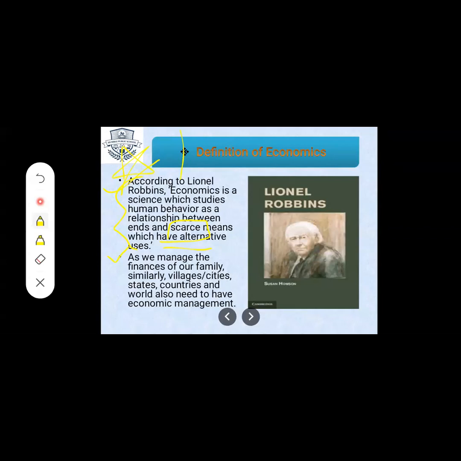Now, I'll give you examples, students. See, farmers produce the food grains. What do the farmers do? They produce the food grains. Yes, they are doing the production, and then the farmers or their people, they distribute the product.